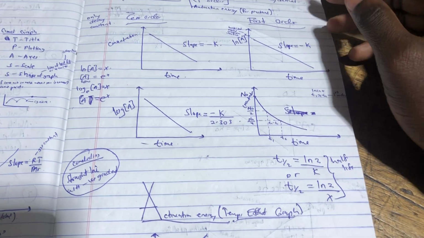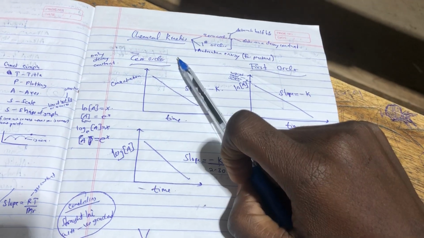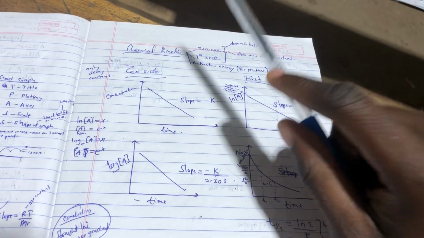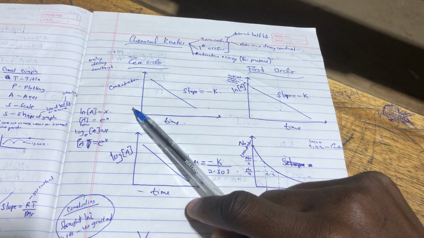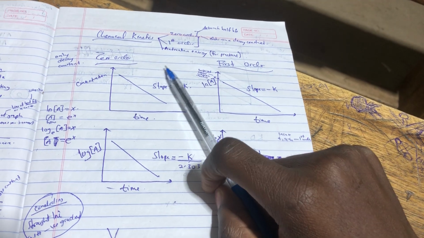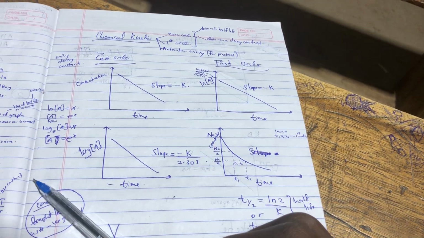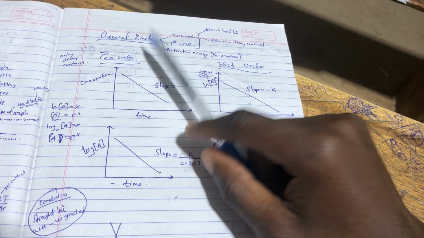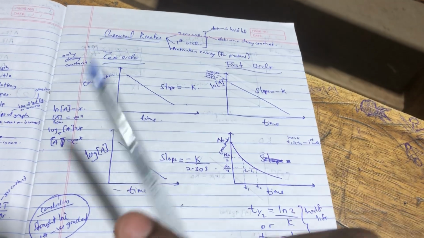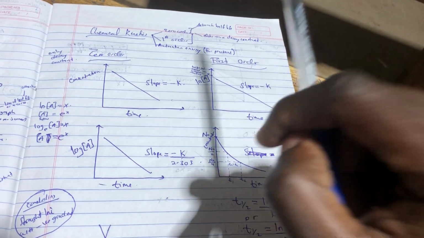Let us dive into chemical kinetics. In chemical kinetics, when you talk of the graphs, there are usually two: the graphs of zero order and the graphs of first order. There is no graph of second order. Are we together? However, there is a graph of activation energy that is done only practically, in practicals, not theory. When you talk of the graphs of zero order and first order in theory, they consist of the determination of two things: one, half-life; two, decay constant.